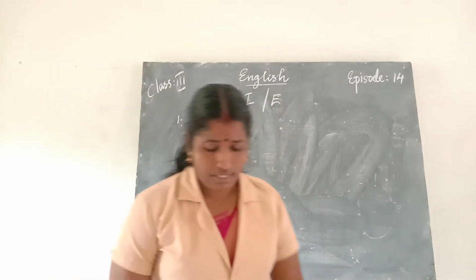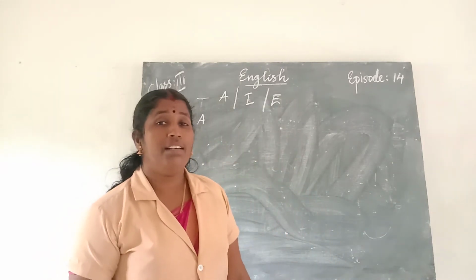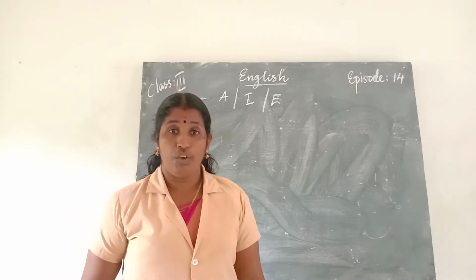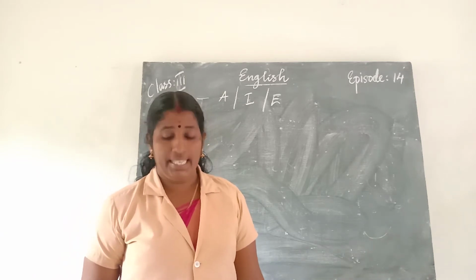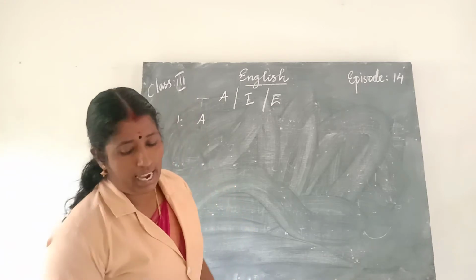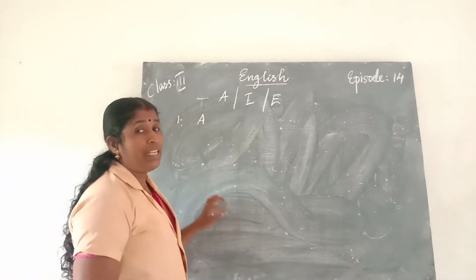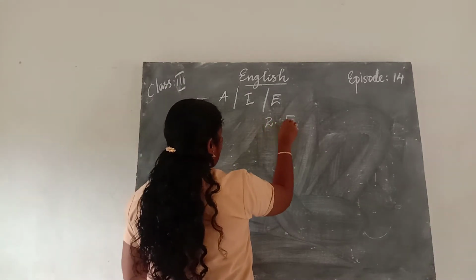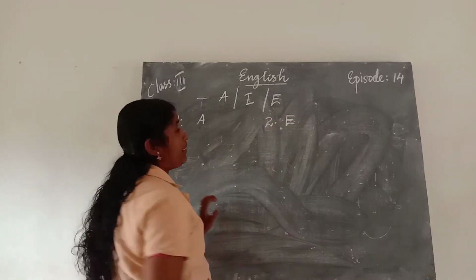Then the second one, what a delicious pizza! That expresses our sudden, strong feeling, and an exclamation mark is there. So it is an exclamatory sentence. Second one, E, exclamatory sentence.